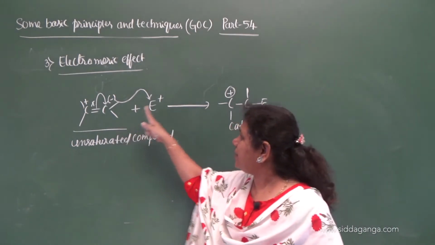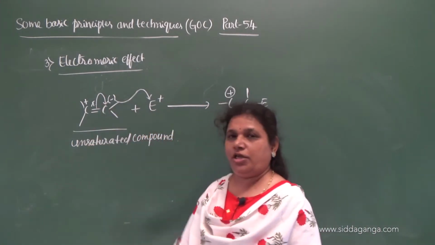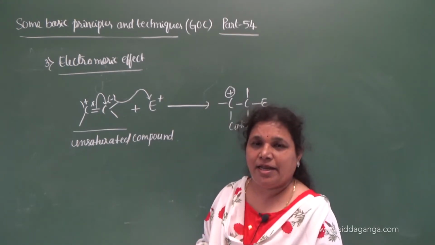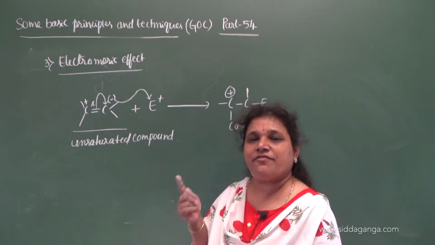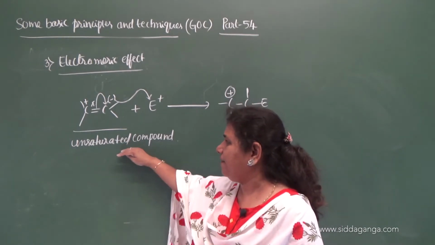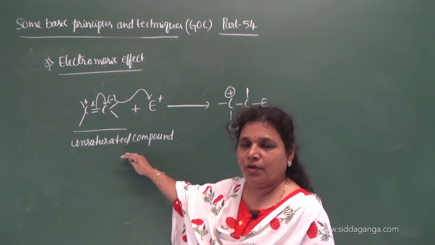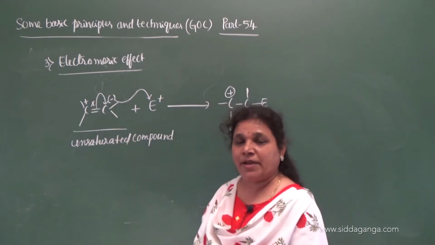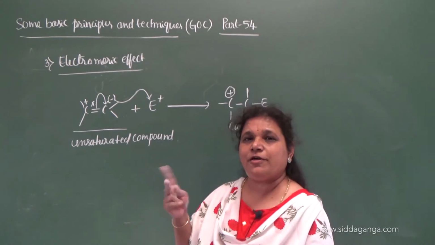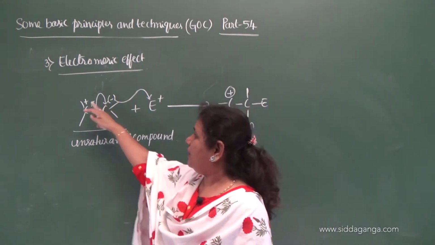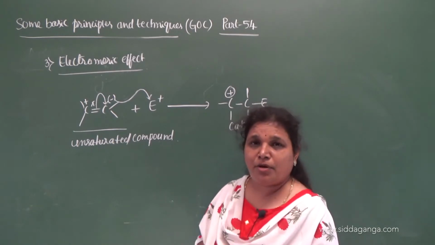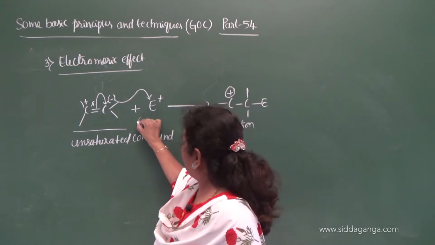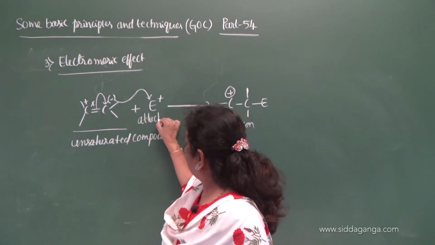So again it develops polarity on the molecule, and this polarity is due to the complete displacement of the pi electron. Where does the complete displacement of the pi electron take place? It takes place in an unsaturated compound. So where there is a double or a triple bond, the complete displacement of the pi electron takes place on one of the bonded atoms, and thereby it develops polarity on the molecule. And this happens only when there is an attacking reagent.